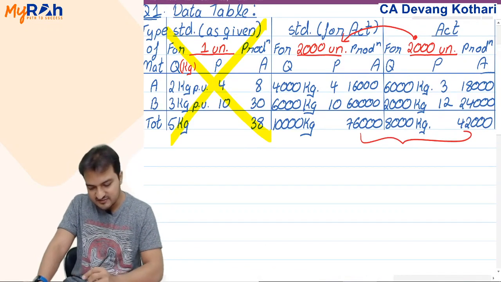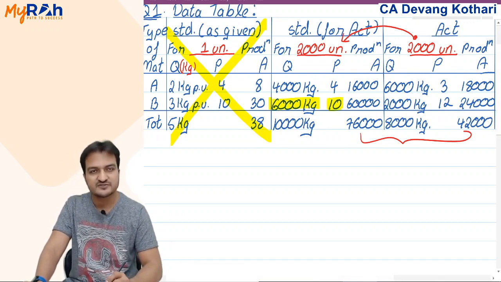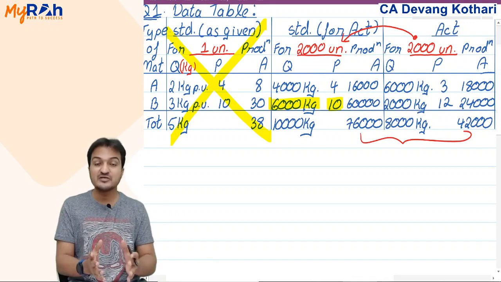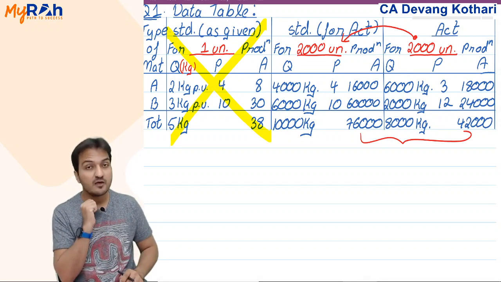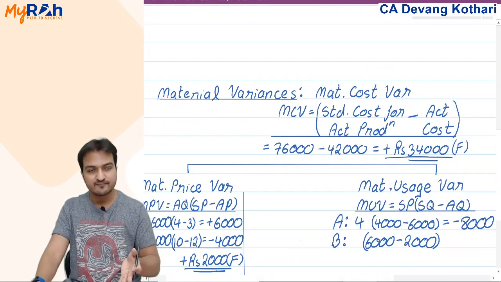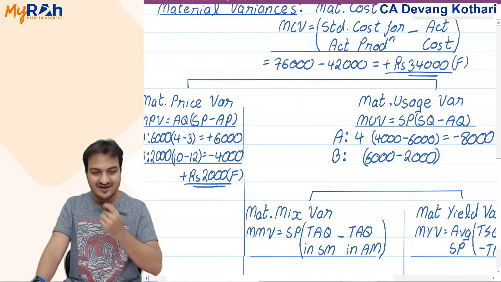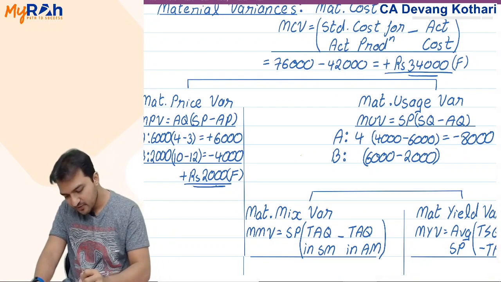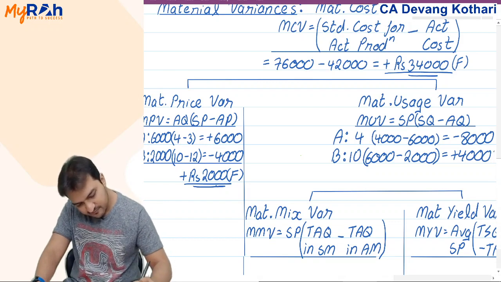Now, this 6000 kg that you were supposed to use was costing 10 rupees. So I say that of the 10 rupees material, you saved 4000 kgs. If you saved 4000 kgs of material costing 10 rupees, that should give you total savings of 10 into 4000, which is 40,000 rupees.